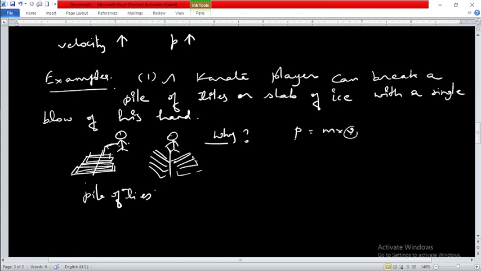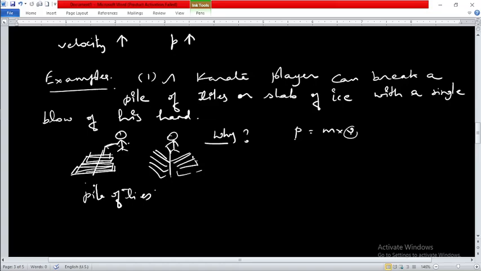ठीक है? In a very short span of time, when he uses his velocity of hand, ये बहुत तेजी से अपने हाथ को एक वेलोसिटी गेन कराकर, और जब वो नीचे लाता है कराटे प्लेयर, तो व्हाट हैपेंस कि मोमेंटम जो है वो एकदम से जीरो हो जाता है, and then his force is large at that time. He applies larger force on the pile of tiles, and then it gets broken apart into two pieces, in two parts.